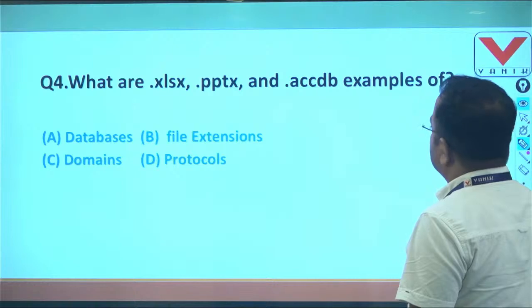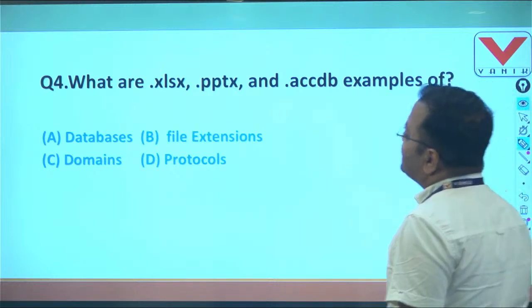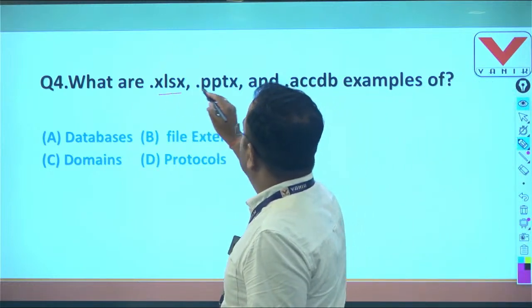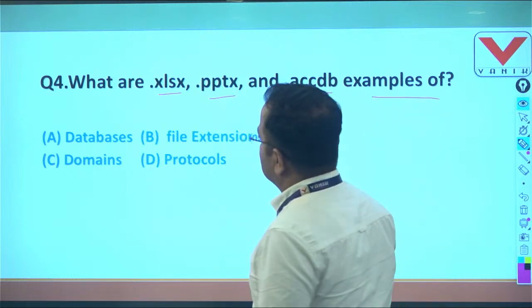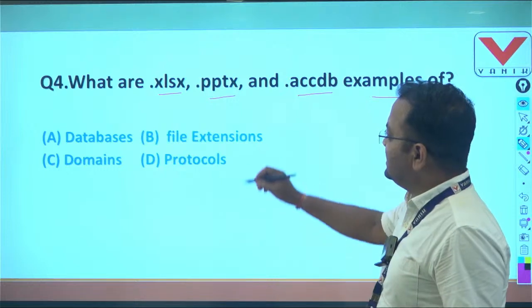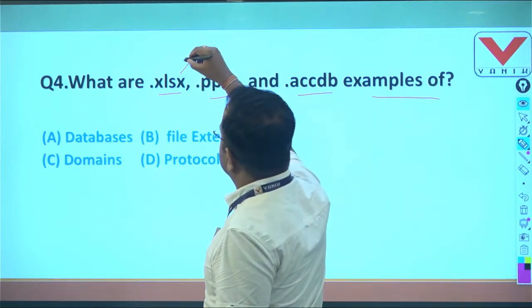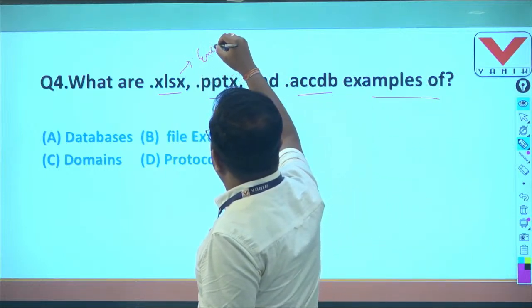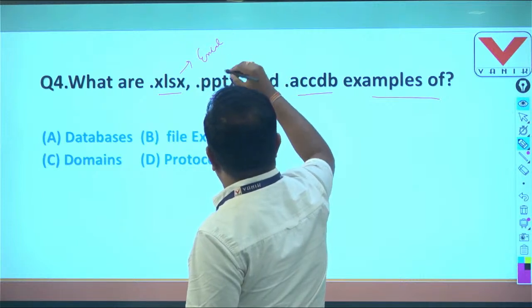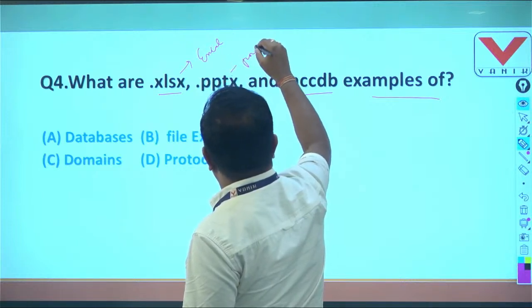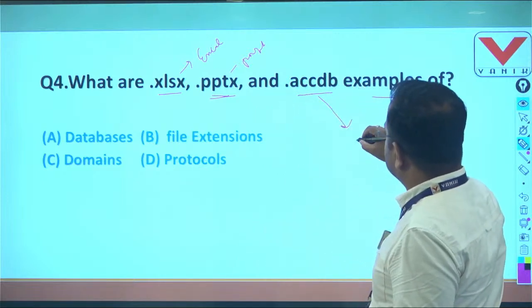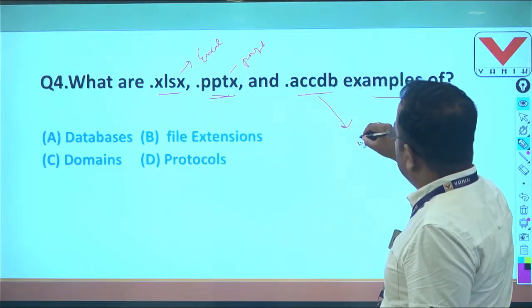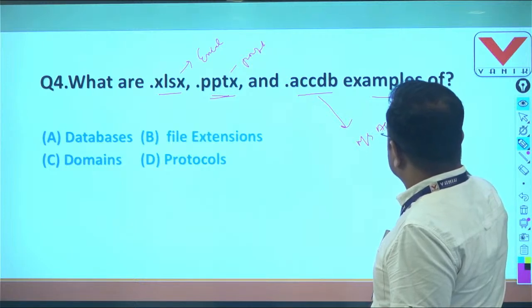In question number 4, what are XLSX, PPTX, ACCDB examples of? Remember that XLS is the file extension of an Excel file. PPTX is the file extension of a PowerPoint file, and ACCDB stands for Access Database, the file extension of MS Access.